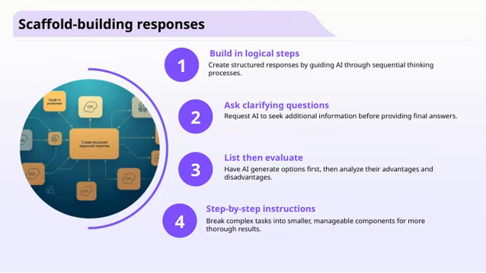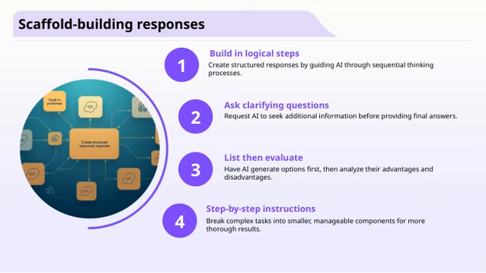Now, let's look at some scaffold-building responses that can really enhance our interactions with AI. First, building in logical steps means guiding the AI through a sequence of ideas or questions, which helps ensure we get more accurate and organized answers. Think of it as creating a roadmap for the AI to follow. Next, creating structured responses involves asking the AI clarifying questions before jumping to conclusions. By requesting additional information up front, we can avoid misunderstandings and get more tailored results. It's like having a back-and-forth dialogue rather than a one-way street.